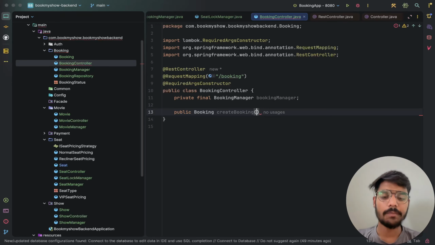In createBooking, we will have a String userId, which is a request parameter. We are passing things in our request parameters.